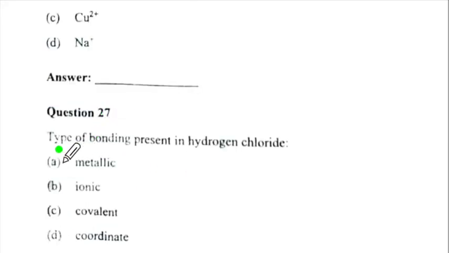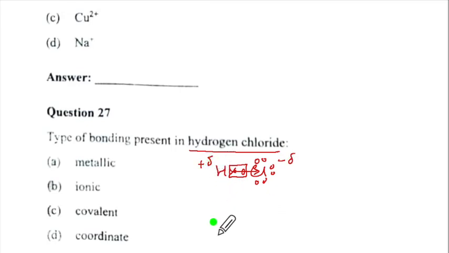Question 27. Type of bonding present in hydrogen chloride. Now hydrogen has 1 electron. Chlorine has 1, 2, 3, 4, 5, 6 and 7 valence electrons. And this electron pair gets pulled towards chlorine. So it is going to develop a polarity, and this hydrogen also will develop the opposite polarity, and therefore it will be a polar covalent bond. Oh, they just gave you covalent bond. They should have given polar covalent bond and non-polar covalent bond. But then you see the paper has been pretty easy so far, right?